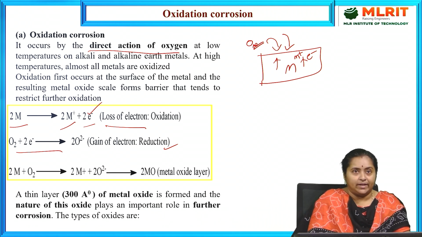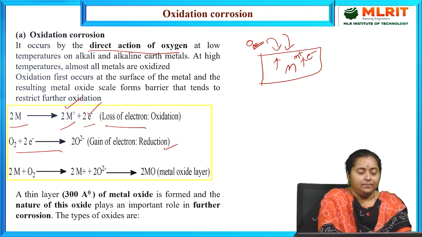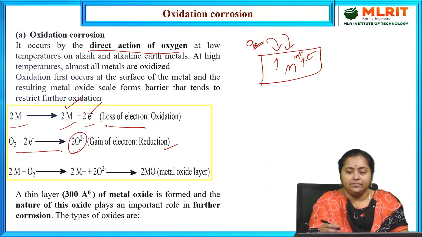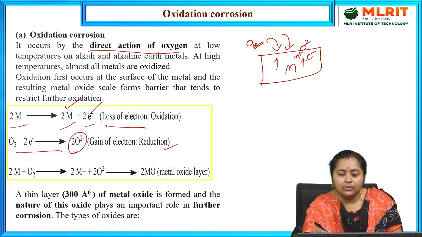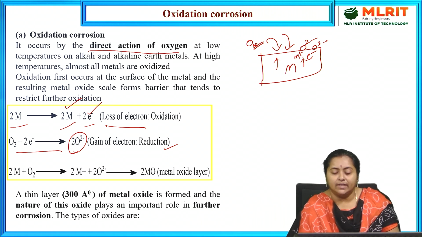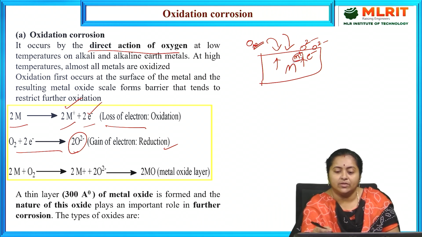By gaining those electrons, atmospheric oxygen produces the corresponding oxide ions, O2- ions. So, O2- ions are available on the surface, and the metal ions try to diffuse in the outward direction. At the same time, these oxide ions try to diffuse in the inward direction.